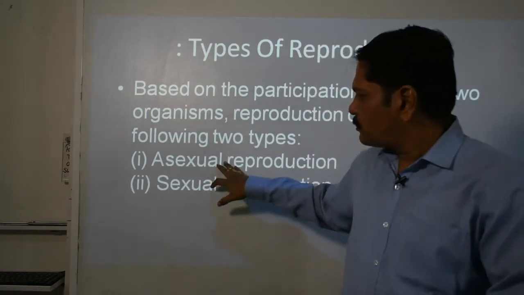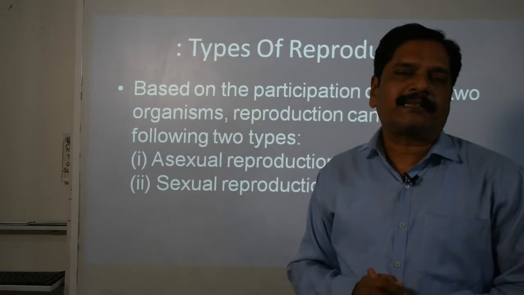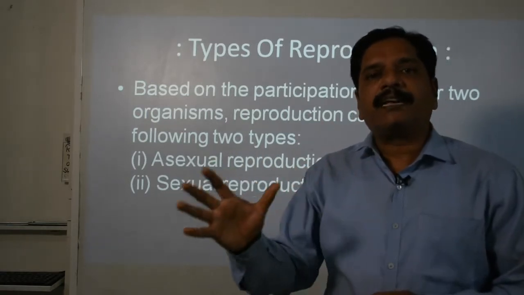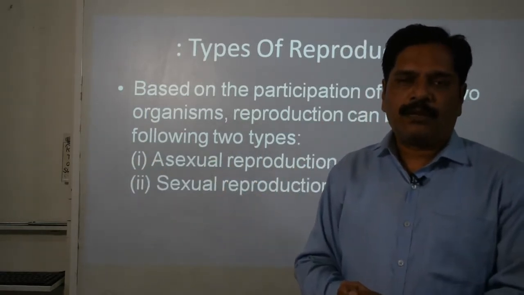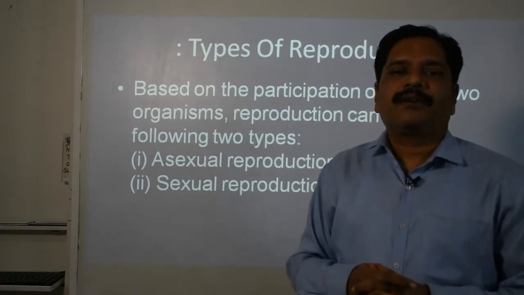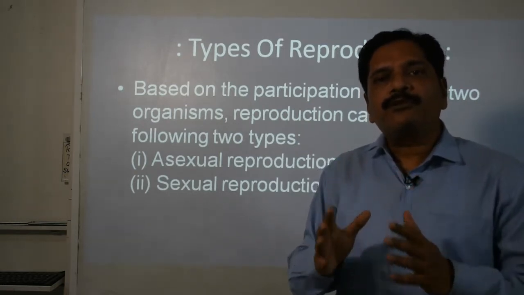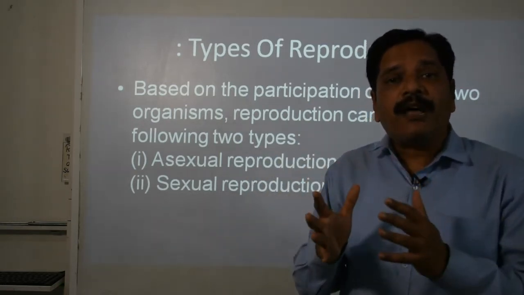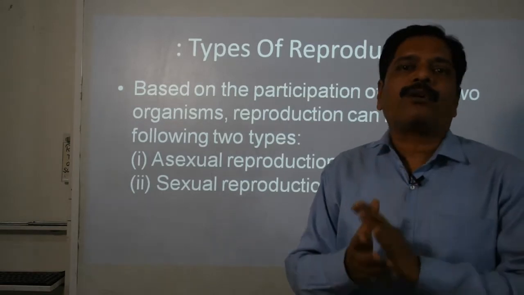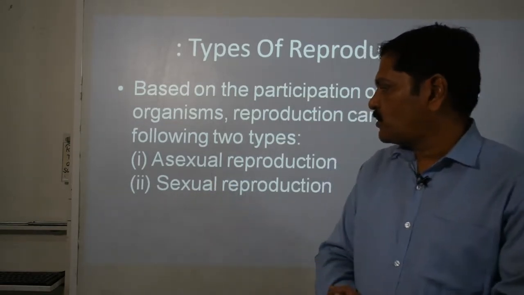Simply, this word 'a' means absence of involvement of sex, then it is called asexual reproduction. Again I am repeating, 'a' means absent. So what is asexual reproduction? The process of producing a new individual without involvement of the sexes is called asexual reproduction.